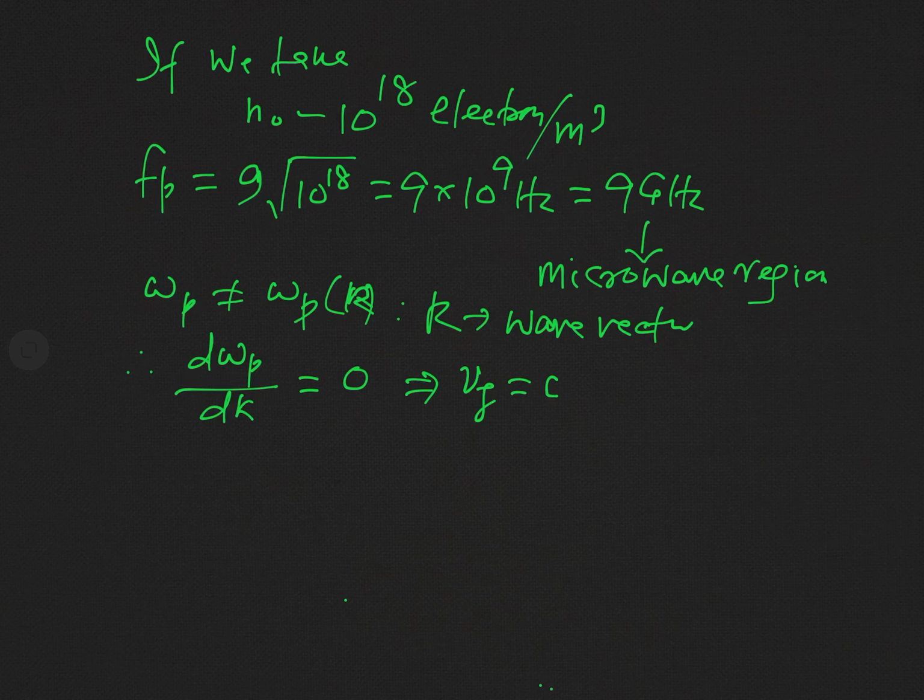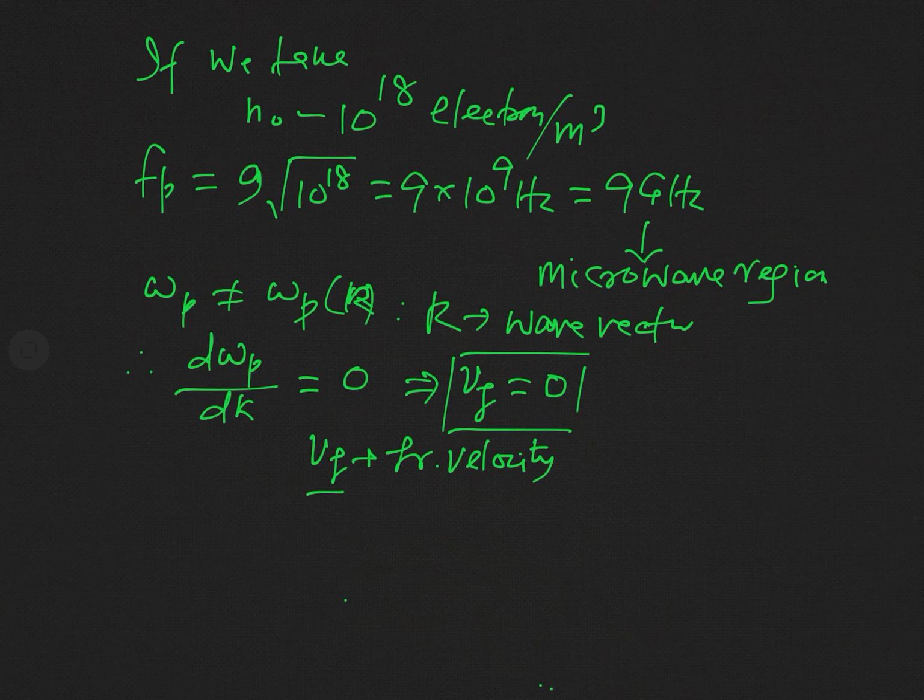This d omega p by dk will be 0, and you know what is this d omega p by dk? This is actually group velocity. We denote it by Vg, and this Vg will be 0. This is a very remarkable fact. You know the physical significance of group velocity: group velocity is actually the velocity with which energy of a wave is transmitted.